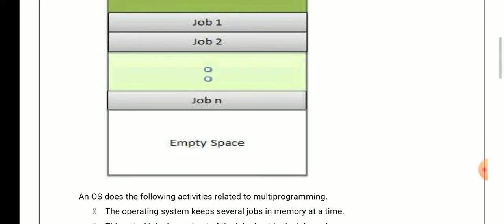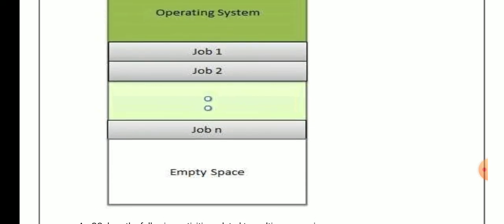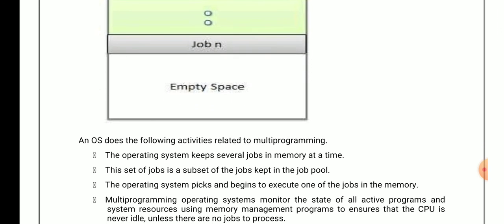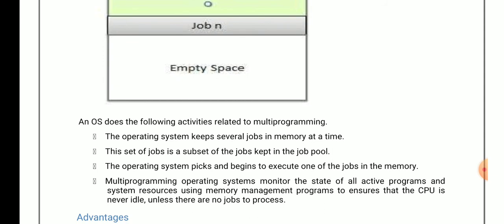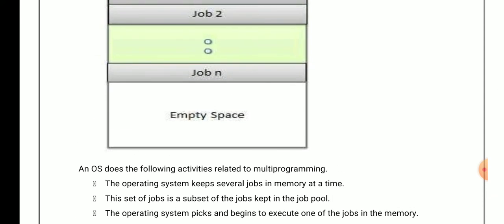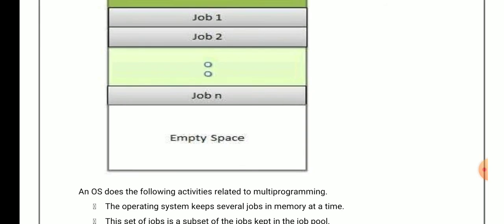So what happens basically in multi-programming, we have multiple jobs in memory. These jobs are placed in the job pool and our operating system picks any one of the jobs and starts its execution. Whenever the jobs are executed, the CPU can see if some job requires input output devices or some input output operation.